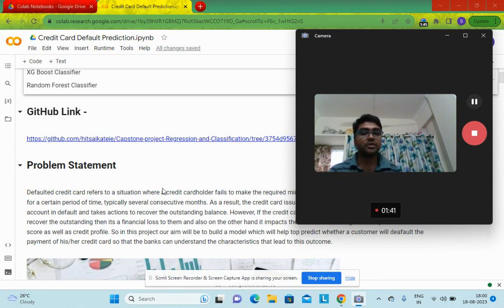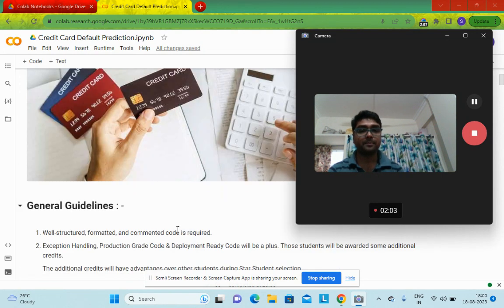So in this project, we'll be trying to predict how much is the probability for a person to default the payment, or which are the features, the particular factors, that are affecting that customer to default their payment. Next,